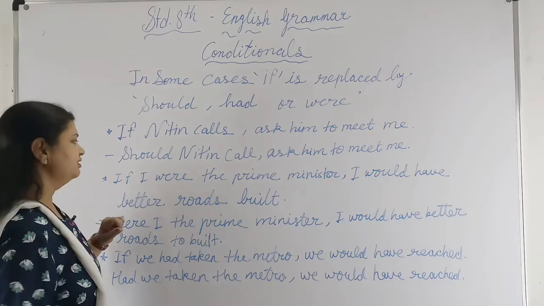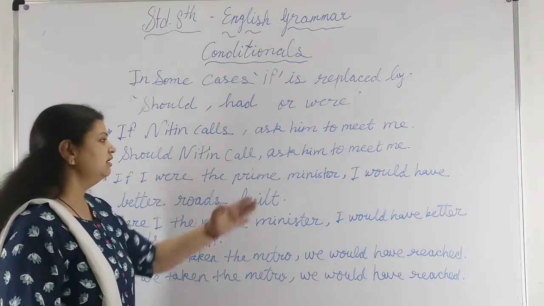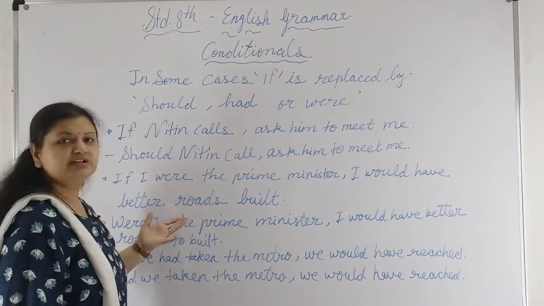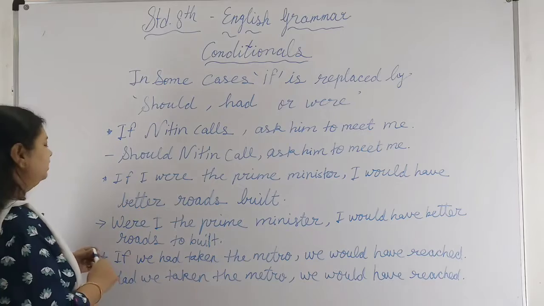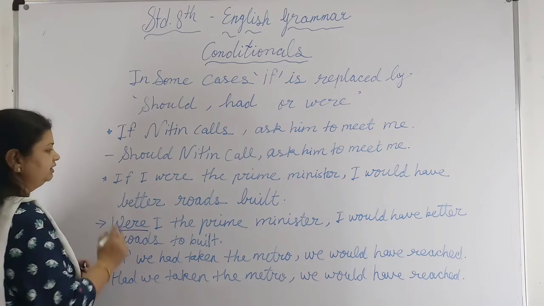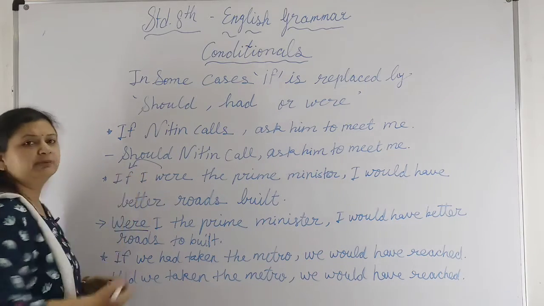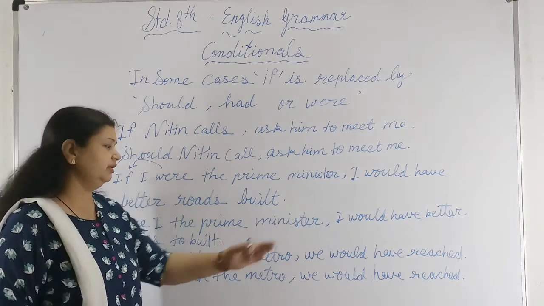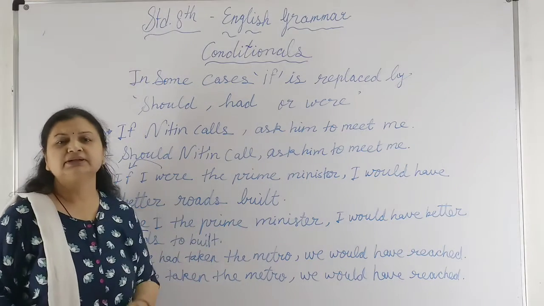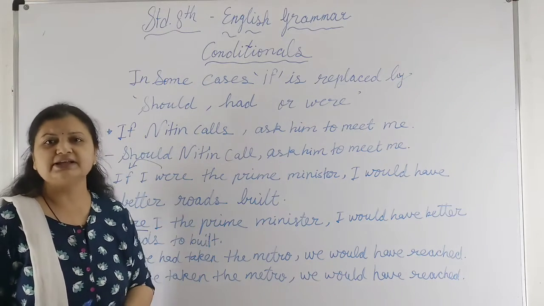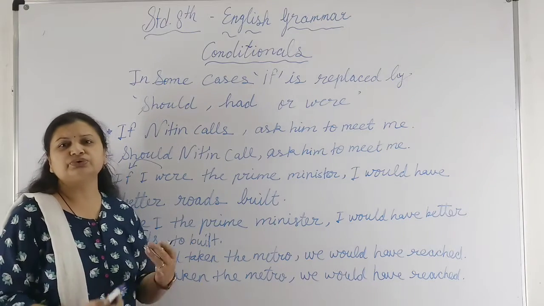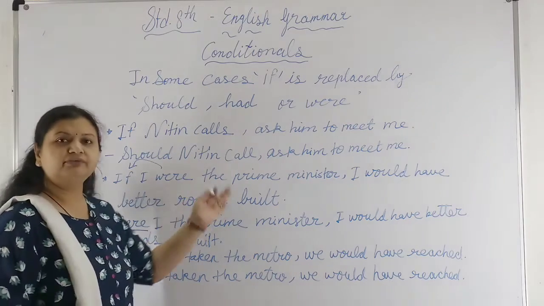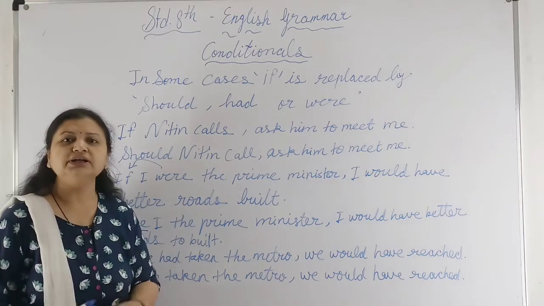Now see the second conditional clause: if I were the Prime Minister, I would have better roads built. Here the second condition is given. So what will we do? We will remove if and use were in its place. Were I the Prime Minister, I would have better roads built. This is also a correct sentence. When you are told to start the sentence with were, you will remove if and use were out of the sentence.